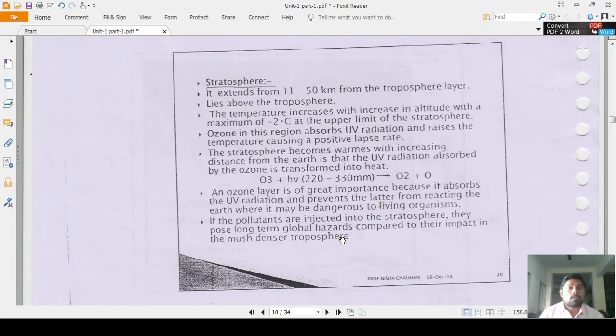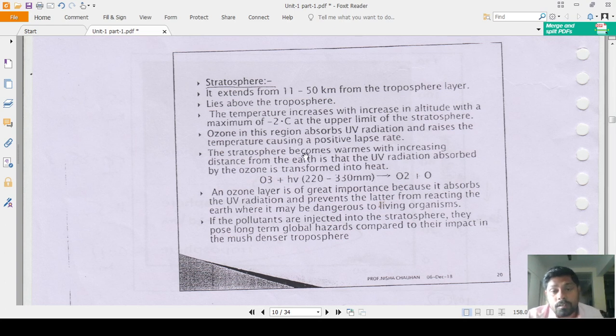And then the stratosphere. It extends from 11 to 50 kilometers above the troposphere, and the temperature increases with increase in altitude, with a maximum of minus 2 degrees Celsius at the upper limit. Ozone in this region absorbs the UV radiation. That means here in the stratosphere is the ozone layer. You know about the ozone layer and ozone depletion; I already discussed ozone depletion with you in the last lectures. It absorbs the UV radiation and raises the temperature, causing a positive lapse rate.